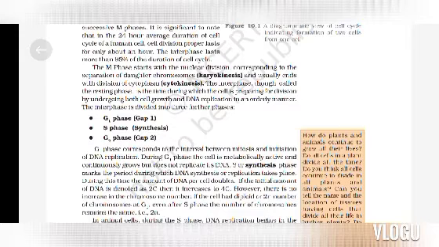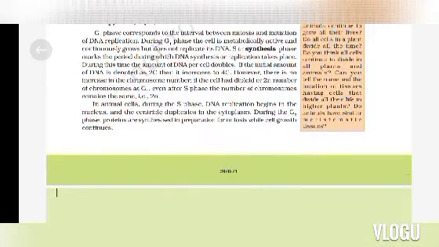The M phase starts with the nuclear division corresponding to separation of daughter chromosomes, karyokinesis, and usually ends with the division of cytoplasm, cytokinesis. The interphase, though called the resting phase, is the time during which the cell is preparing for division by undergoing both cell growth and DNA replication in an orderly manner. The interphase is divided into three further phases: G1 phase or gap 1 phase, S phase or synthesis phase, and G2 phase or gap 2 phase.